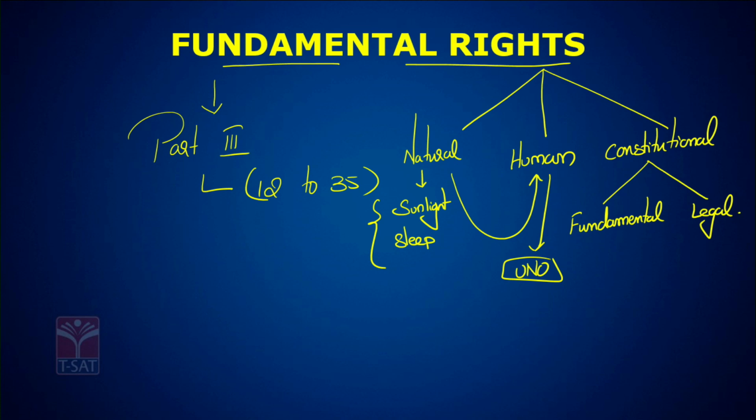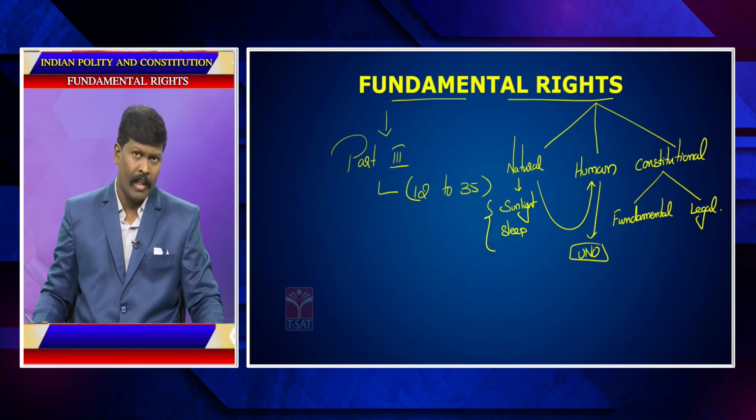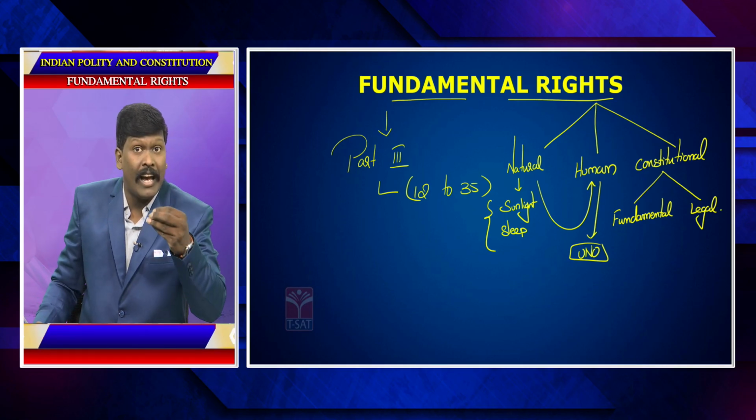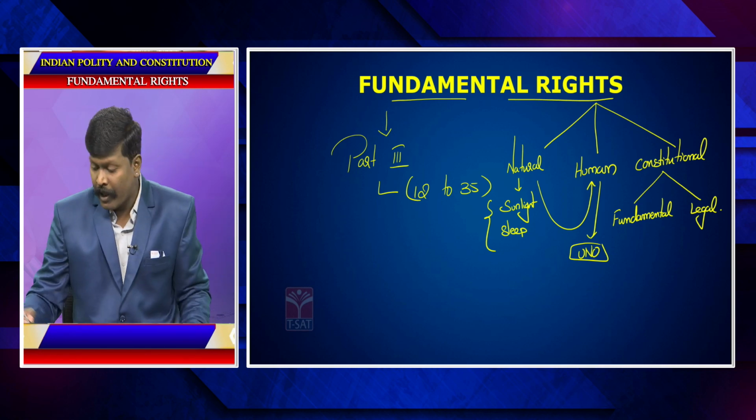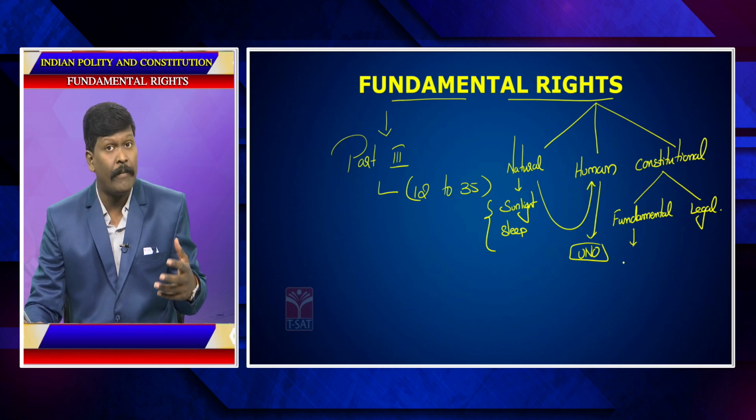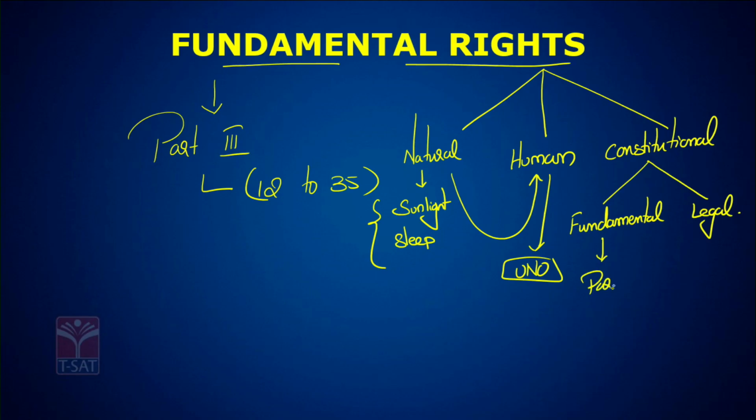Those rights which are directly enforceable from the Constitution are called fundamental rights. Fundamental rights do not need a specific legislation for their implementation. For example, in India, the fundamental rights are discussed in Part 3, which are directly enforceable and protected also.